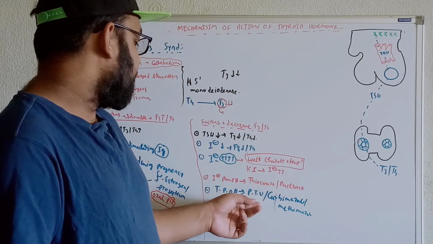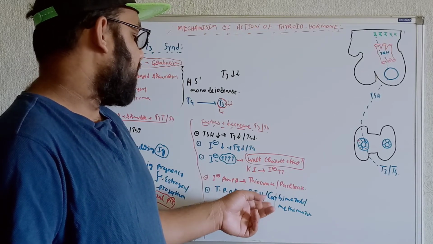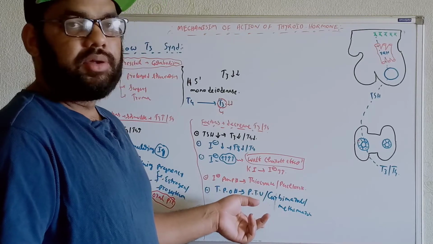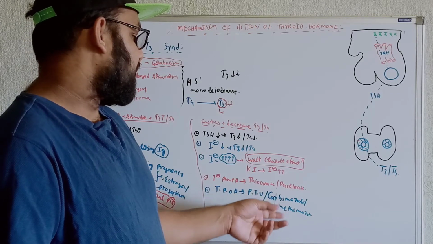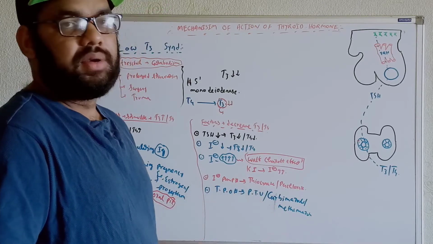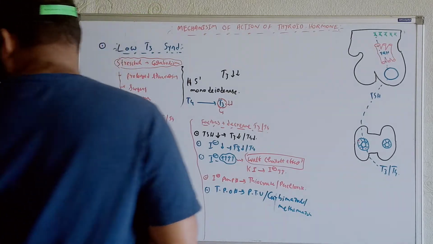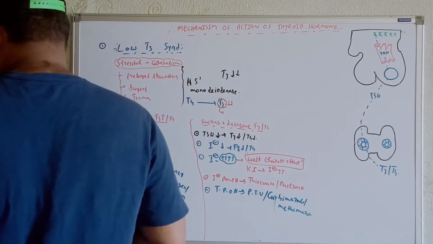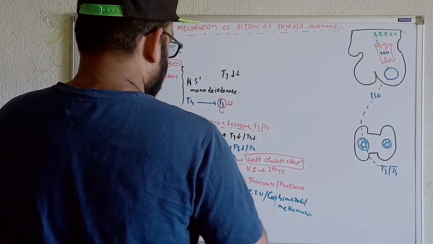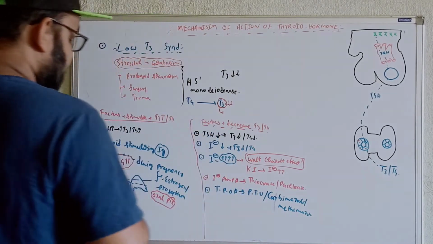So whenever it is inhibited by propylthiouracil, or its derivatives, carbimazole or methimazole, they will inhibit this enzyme. So definitely the production of T3 and T4 will drop. Okay, so these are the conditions we can get. In these cases, the production of T3 and T4 will be less. And what else can we say over here?